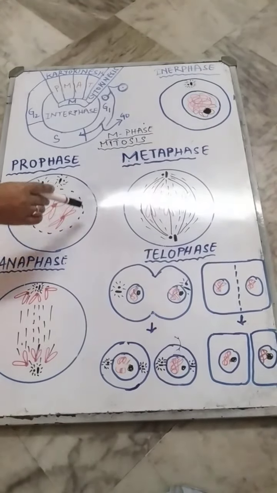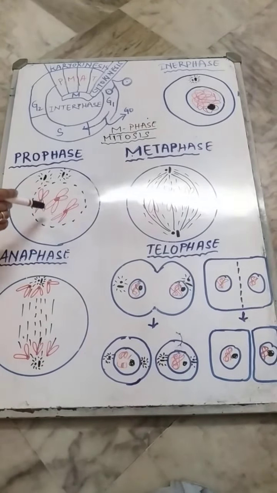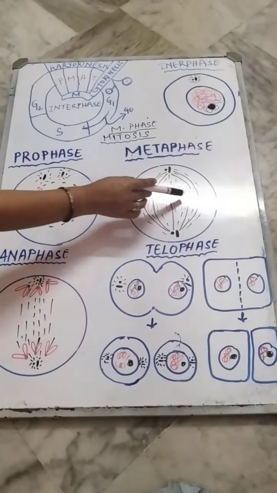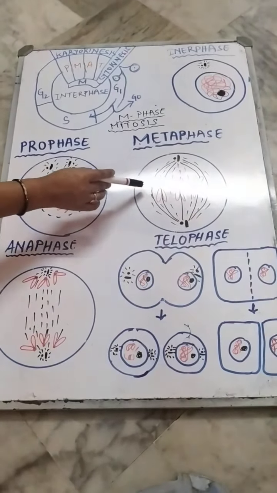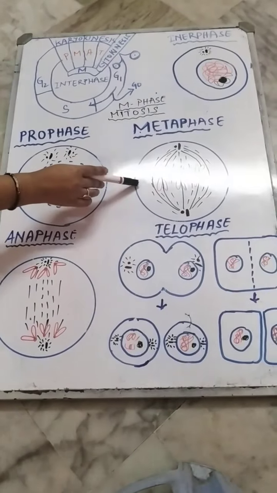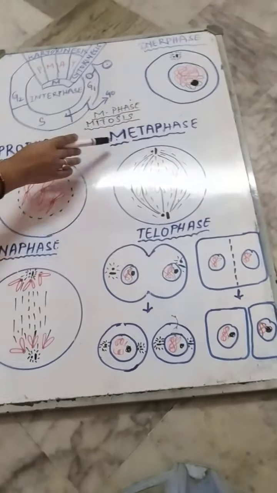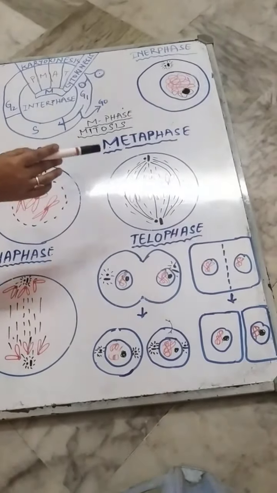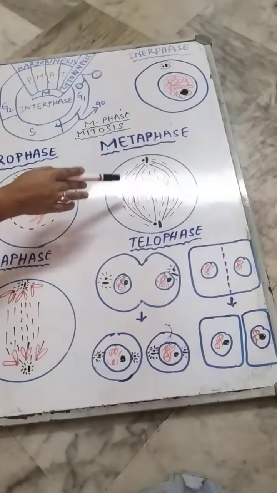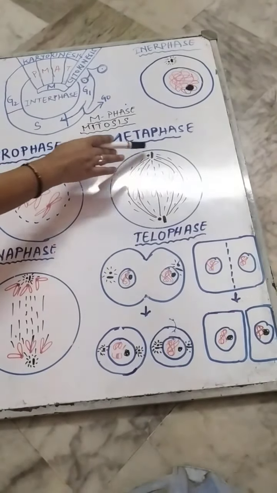Now here the chromosomes, which were haphazardly arranged, are now arranged exactly at the equatorial plate, exactly at the center of the cell. So what is the meaning of metaphase? Metaphase means middle. All the chromosomes are arranged exactly at the middle of the cell through the help of spindle fibers.